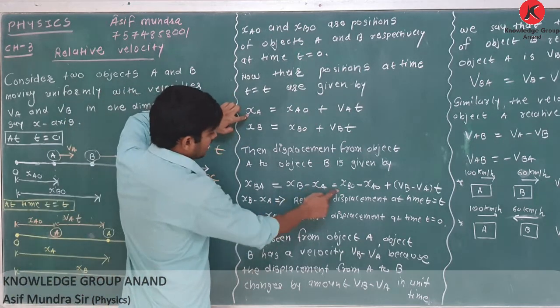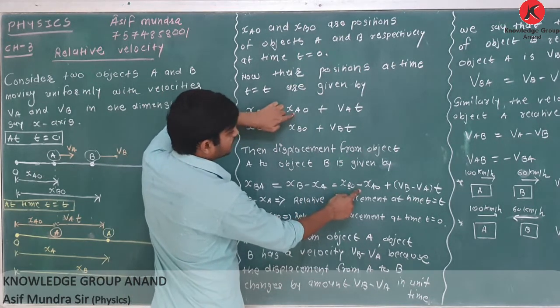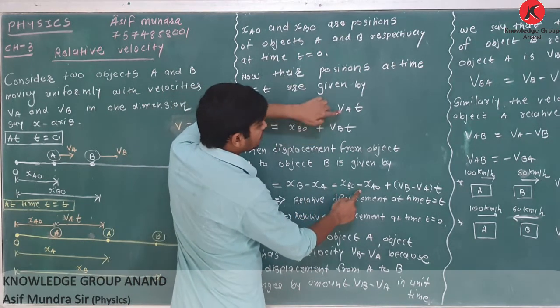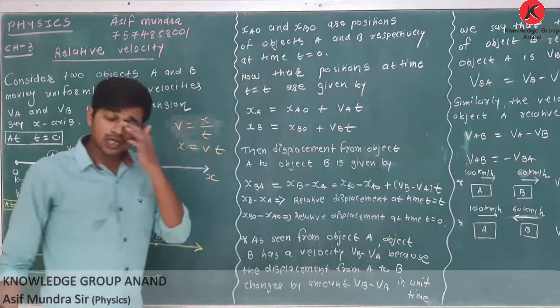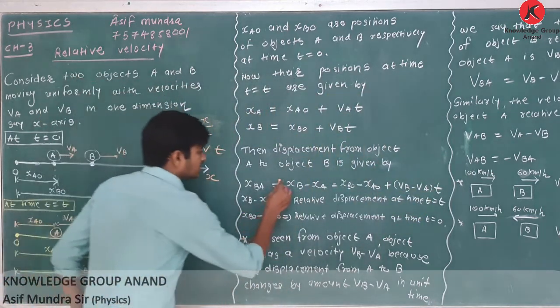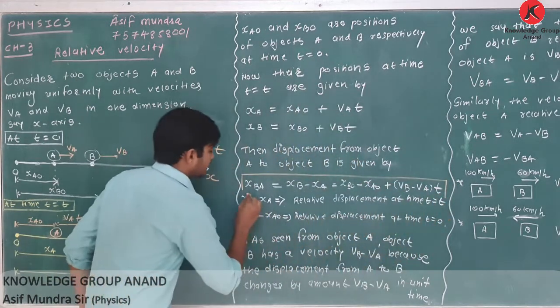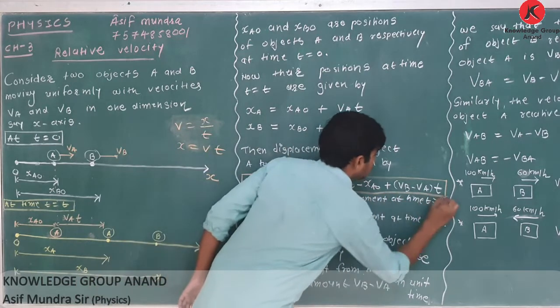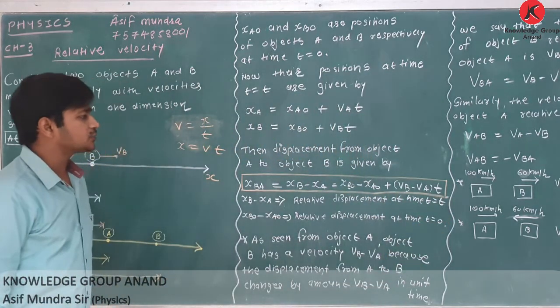XB minus XA is equal to XBO minus XAO plus VBT minus VAT. T is common, so it is VB minus VA into T. Clear? So you have to remember this equation. XBA is equal to XB minus XA is equal to XBO minus XAO plus VB minus VA into T.